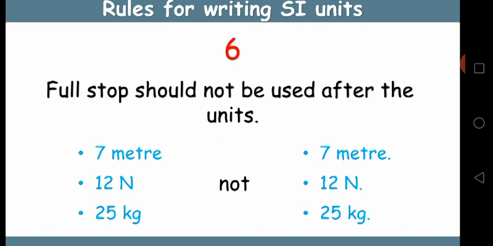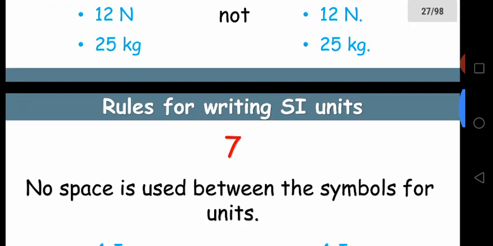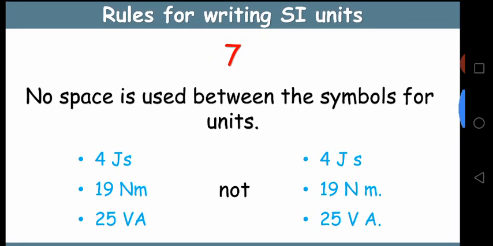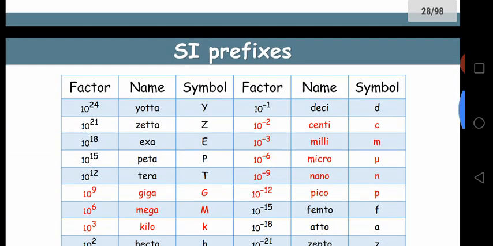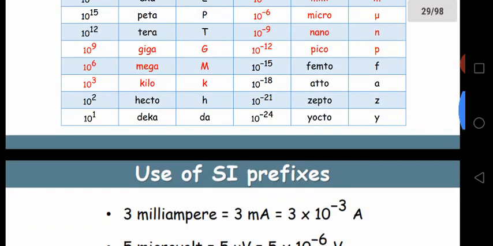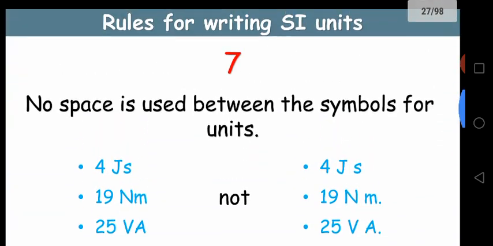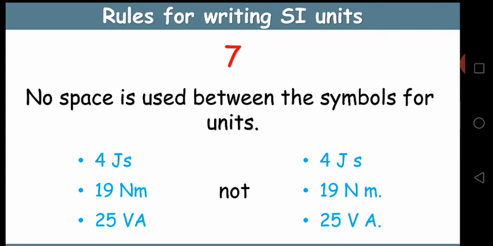The sixth rule is that there should not be any full stop. The seventh rule is that no space is used between the symbols for units.